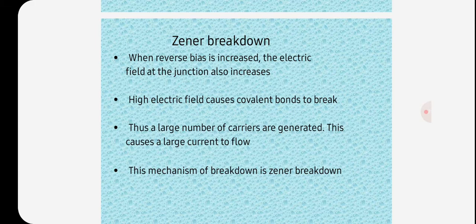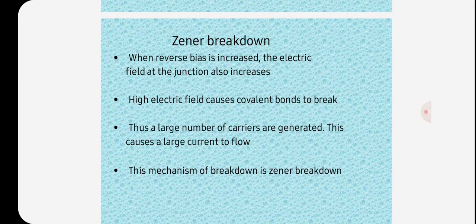Hence, a forward biased PN junction diode offers only a small resistance to the electric current. When reverse biased voltage is applied to the PN junction diode, it blocks a large amount of electric current and allows only a small amount of electric current. Hence, a reverse biased PN junction diode offers large resistance to the electric current.